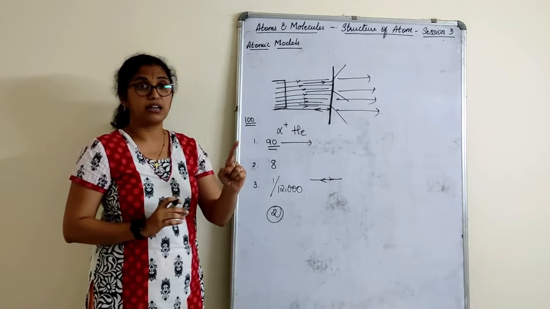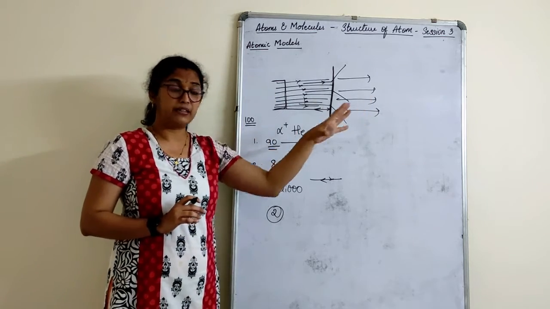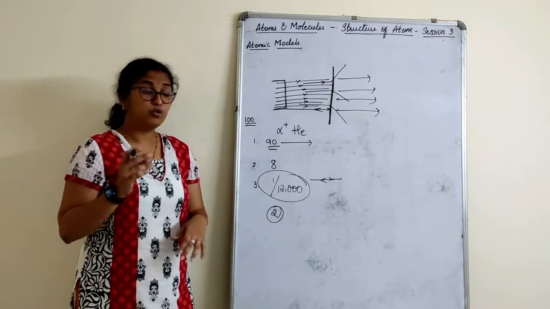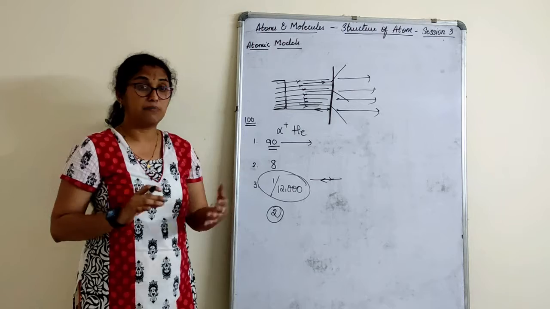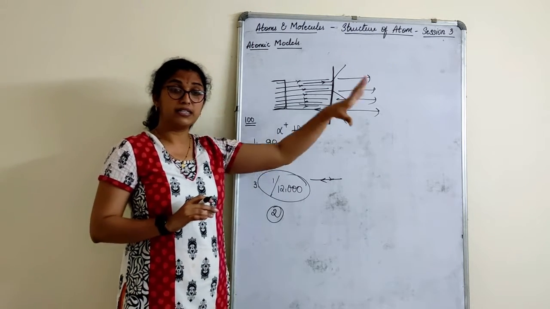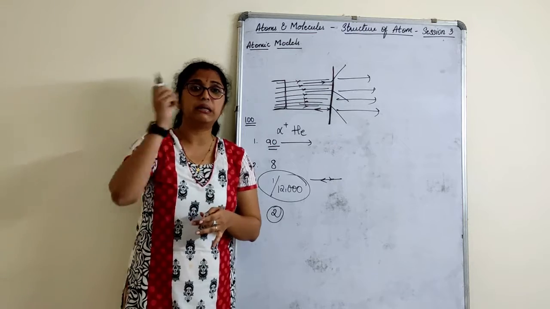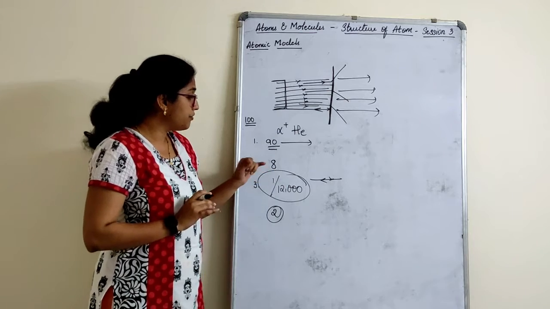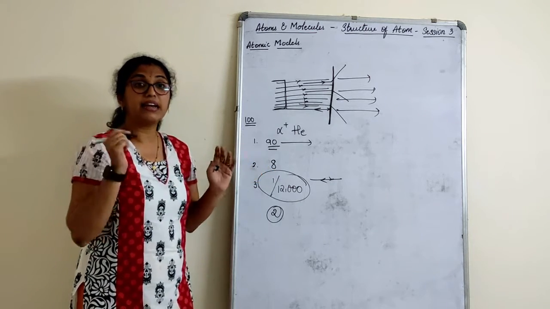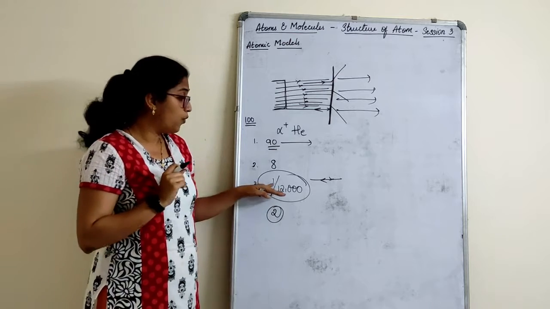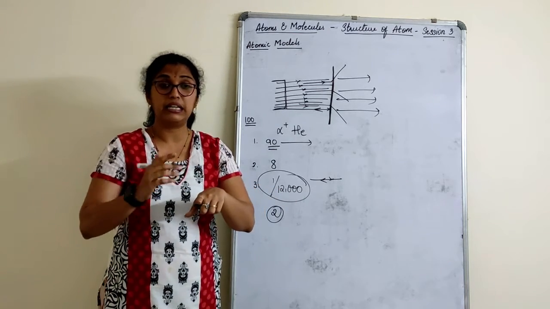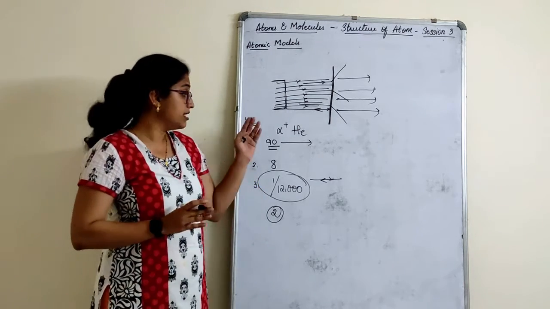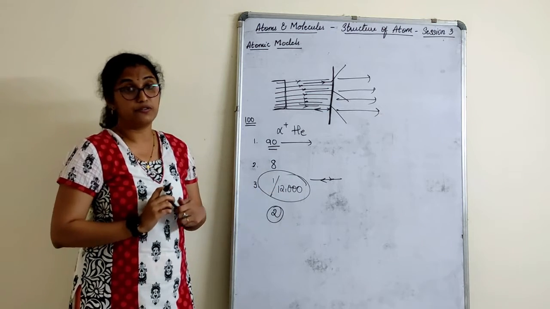First conclusion was that most of the alpha particles, don't use numbers here children, only this is the one appropriate number given in the book. Some books have also given this as 20,000. So out of the particles he bombarded, most of them could easily pass without any deviation, without any disturbance. Very few deviated at a particular angle. 1 out of every 12,000 particles rebounded along the original path. These were the 3 conclusions drawn from the Rutherford experiment.